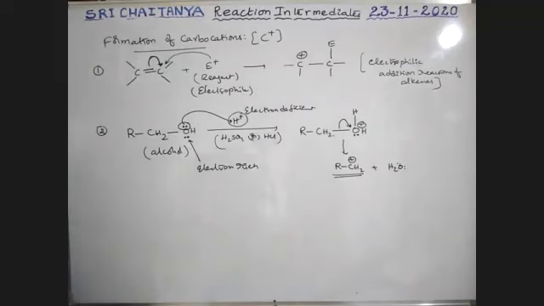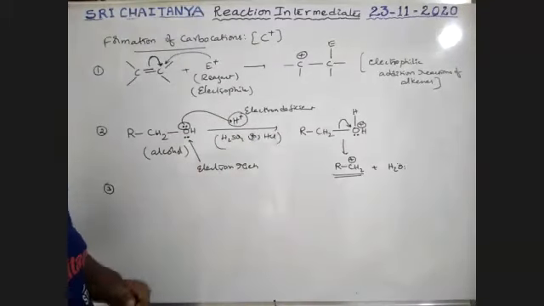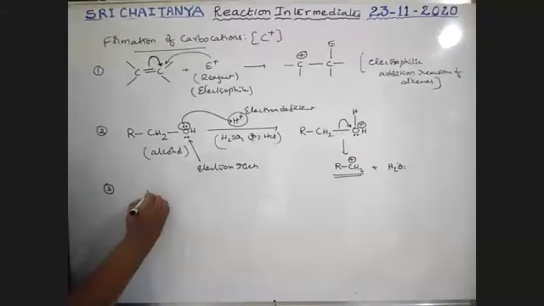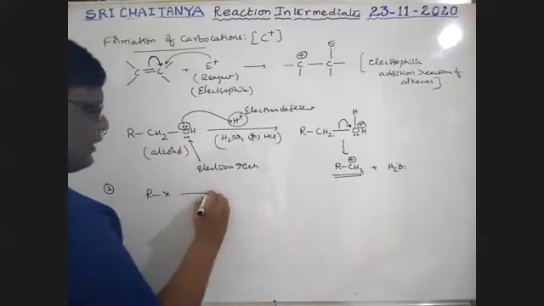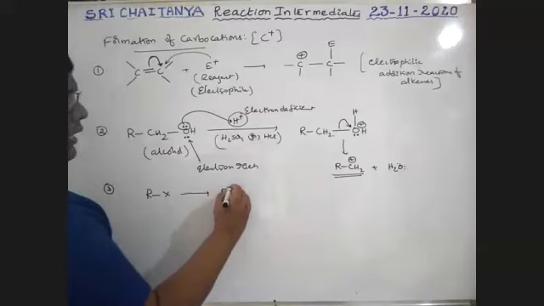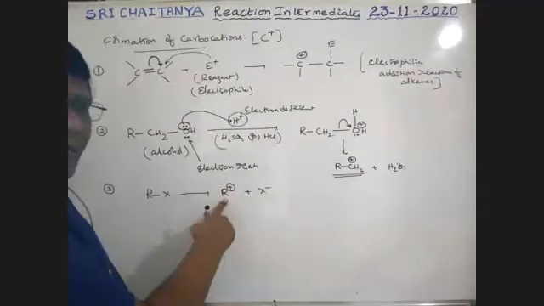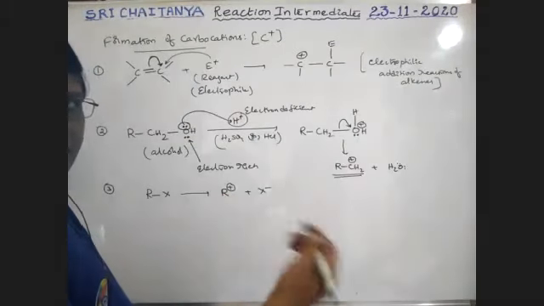Okay. Now, third case. How to prepare this carbocation? No doubt, all carbocations are reaction intermediates. So, when an alkyl halide itself converts, because the halogen is a highly electronegative element, it gives an alkyl group positive ion and a halogen minus ion. Alkyl means carbon is there in it. It is a carbocation, boys. That means from alkyl halides, it is easy to convert.